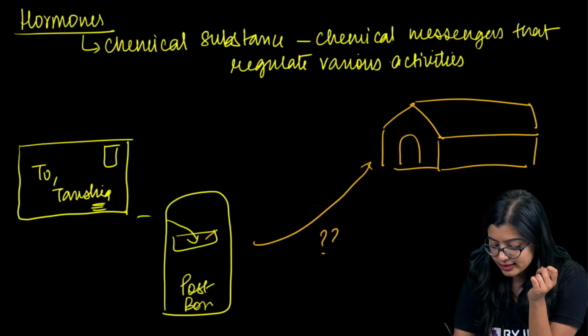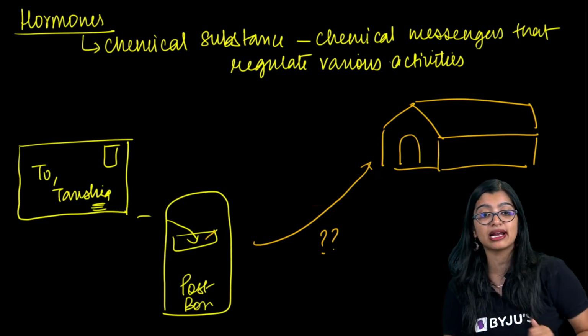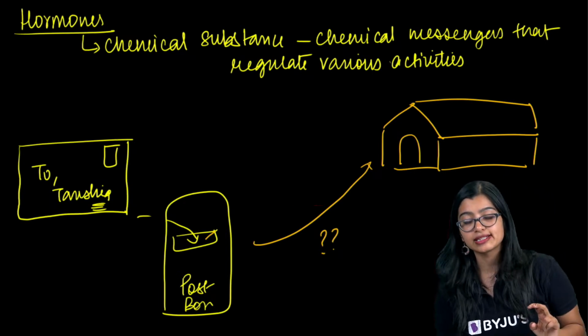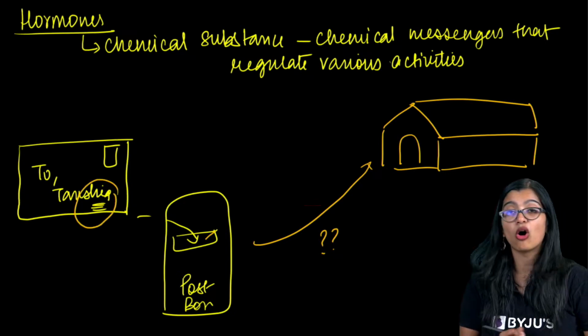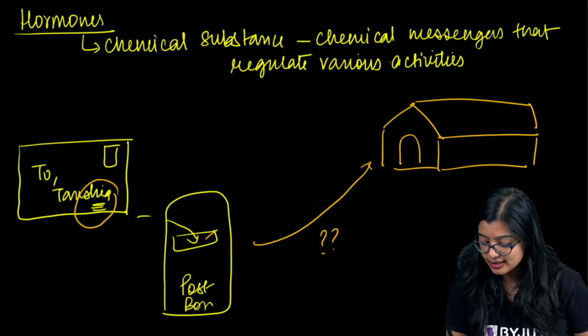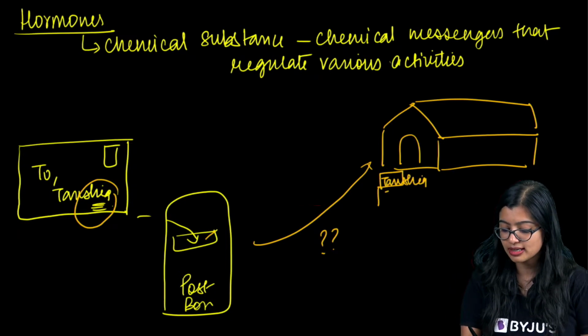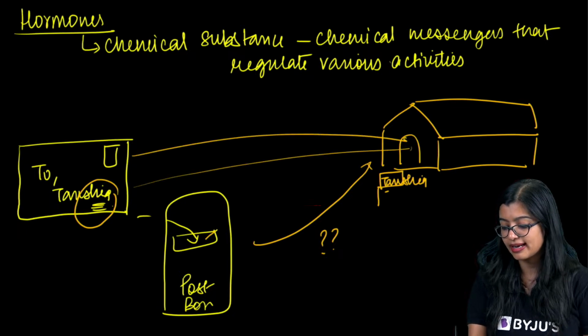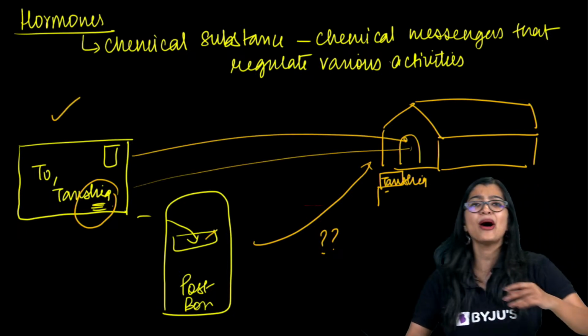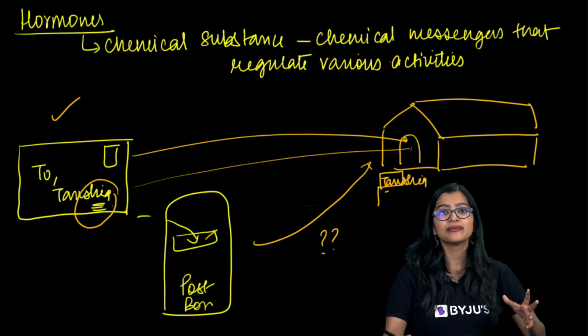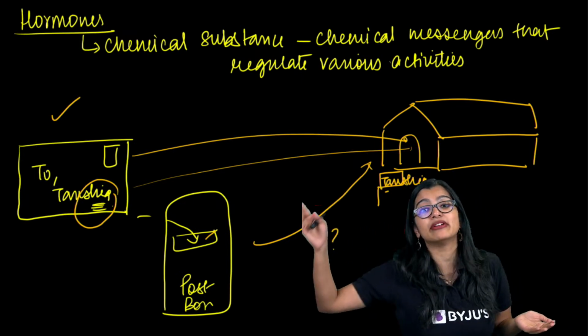So how was Tanishq able to receive my letter? Because of two things. I put the address on my letter, and outside Tanishq's house it also says that this is where Tanishq lives. These two things are clear indicators that this is where it has to go. So you can think about a hormone as a letter which is passing some information.